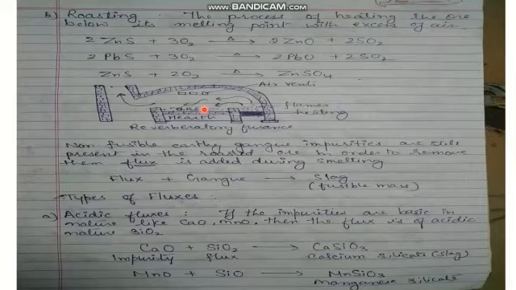The roasting and calcination process has to be carried out below its melting point, because otherwise, what will happen? The ore will also change to the liquid state and then to the vapor state and get mixed with the volatile impurities. So always remember, roasting and calcination process has to be carried out below its melting point.